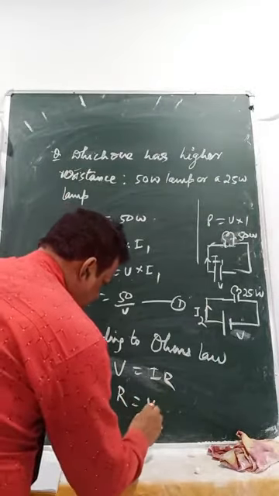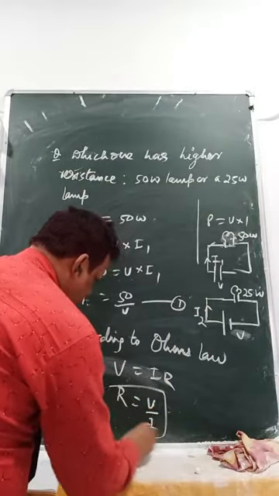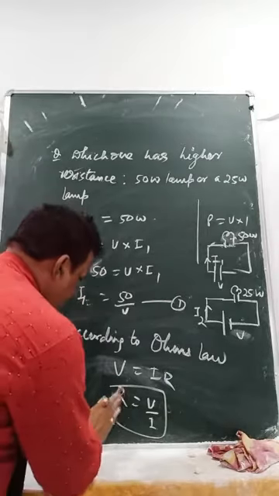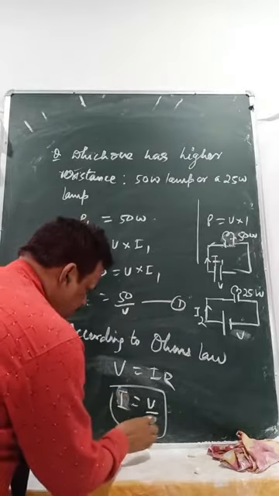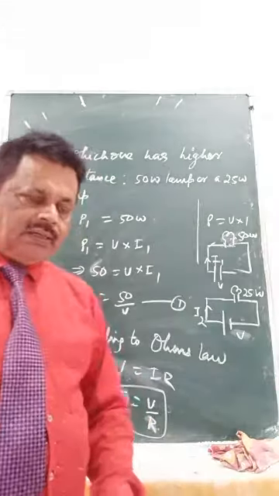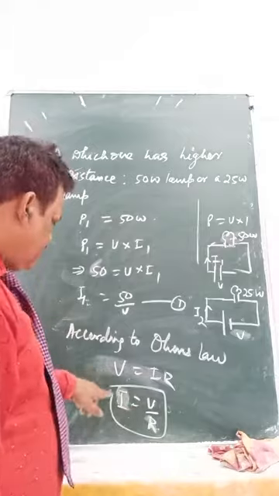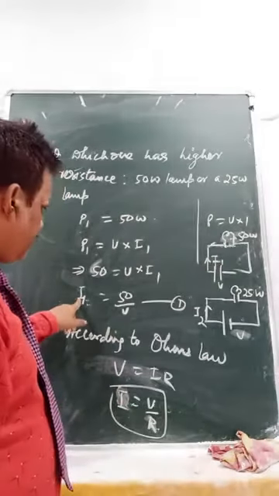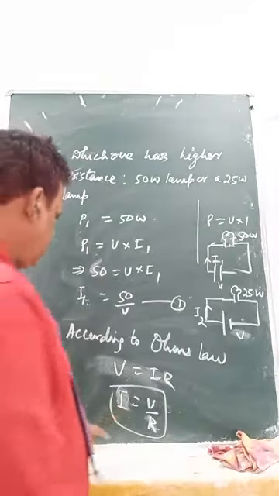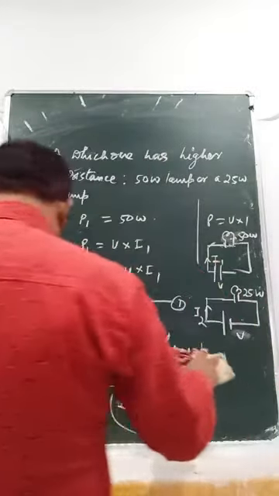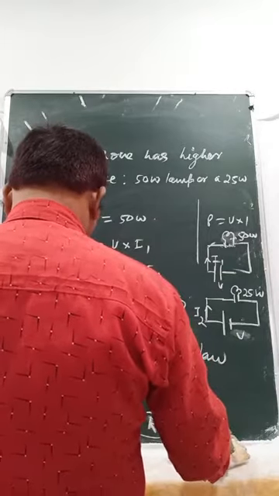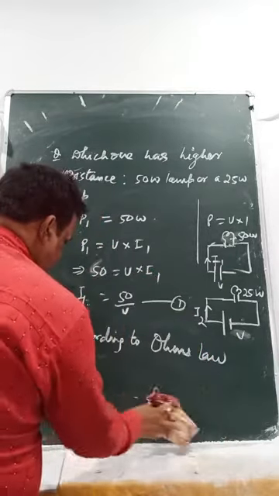R equals V by I. Let's keep this formula in mind. Sorry, I equals V by R. Now look here. I here means ours is I1. I1 equals... I am finding a different one.